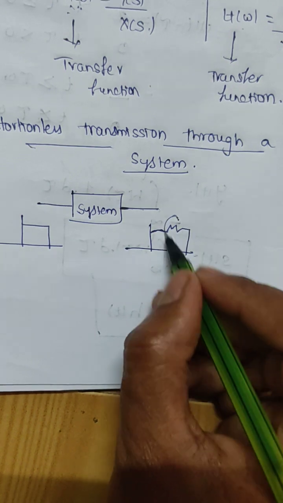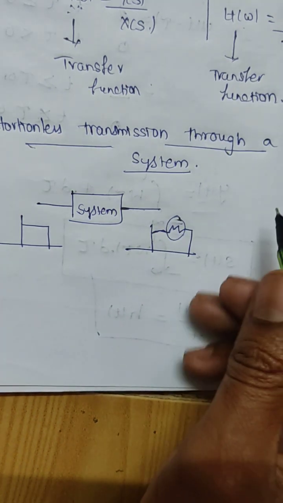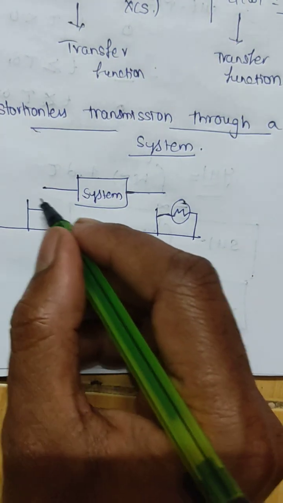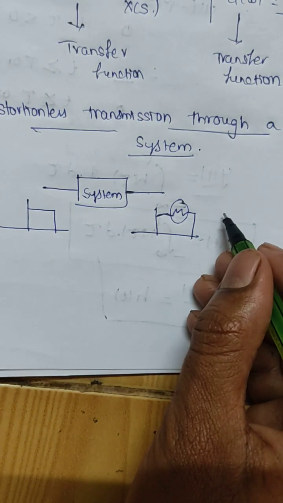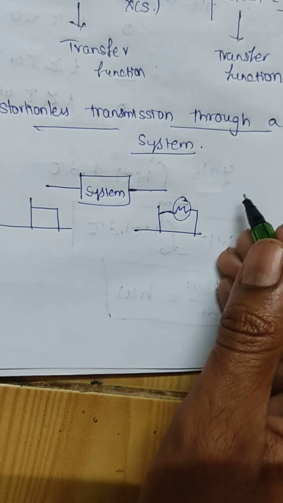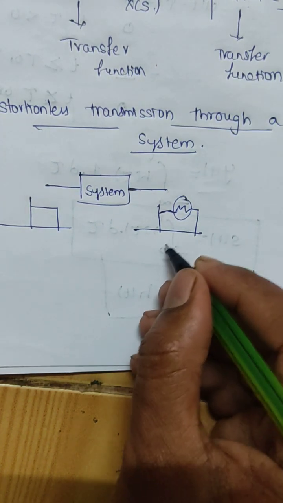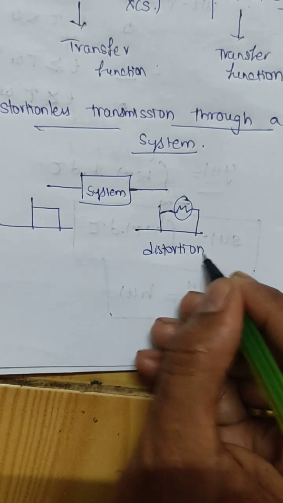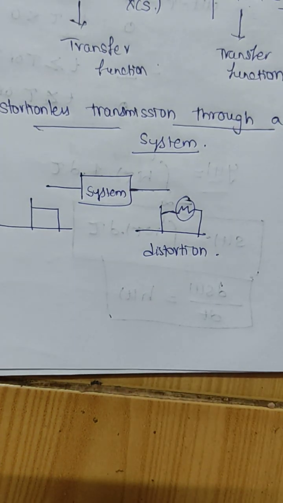So some disturbance has occurred here. If there is a change in the shape of the input signal at the output side of the system, we can say that there is a distortion. If there is a change of shape of the signal when it is transmitted through a system, it is called a distortion.